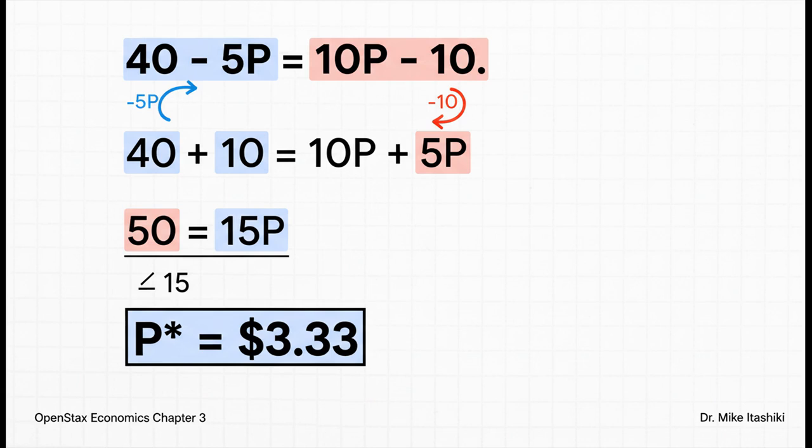So we'll move all the P's to one side and the numbers to the other. That gives us 50 equals 15P. Divide 50 by 15, and there it is. Our equilibrium price, we call it P star, is $3.33.